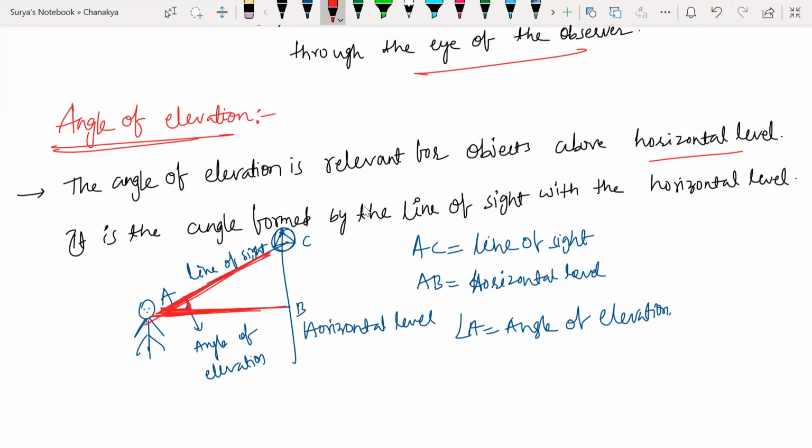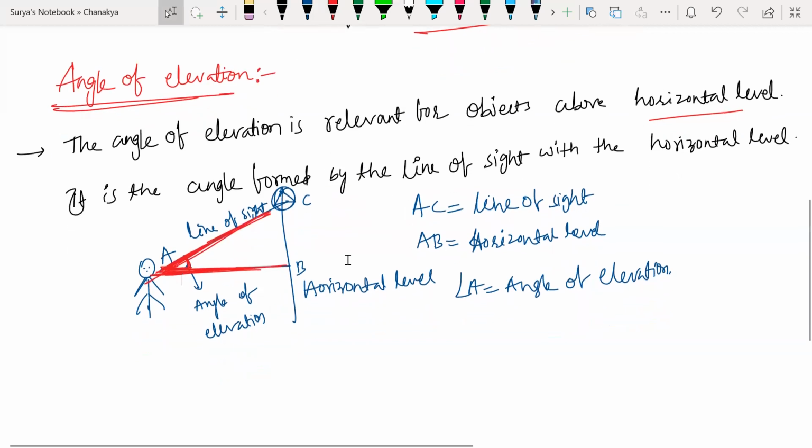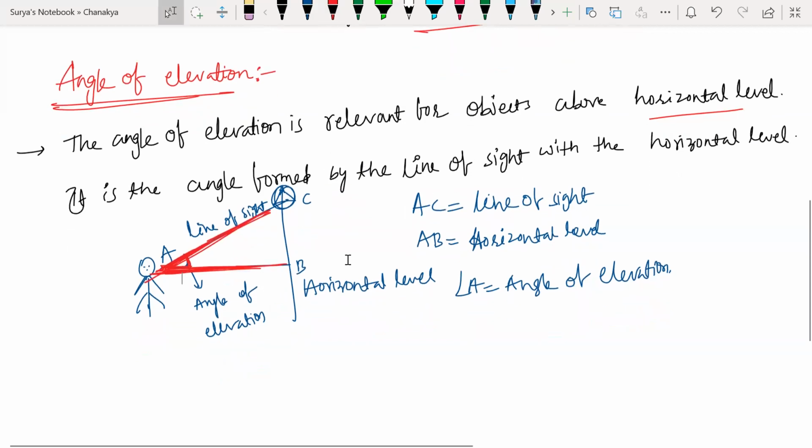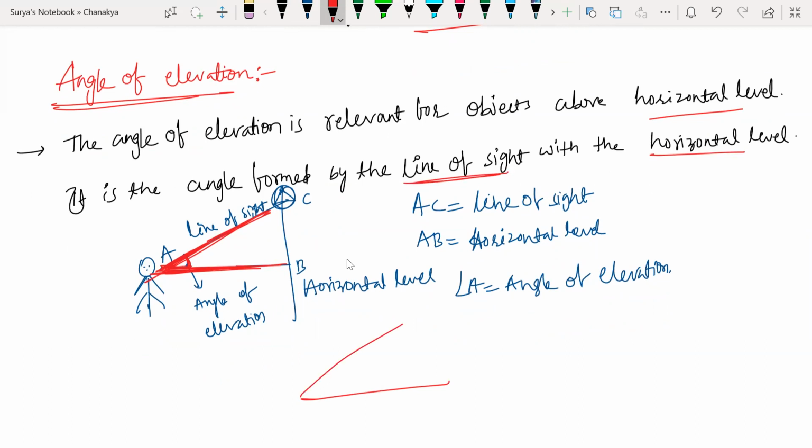is the angle formed by the line of sight with the horizontal level. So this is my horizontal level and this is my line of sight. Whatever angle is made over here, that is my angle of elevation. Is it making sense? Any doubt here? Yes, sir.